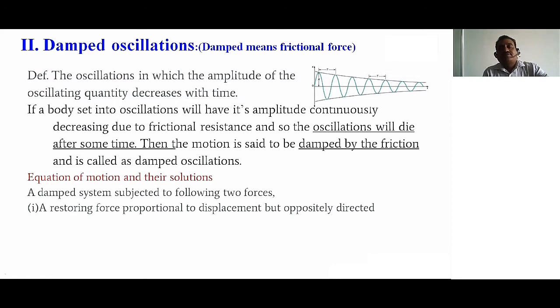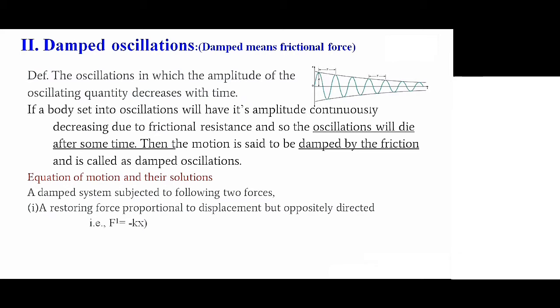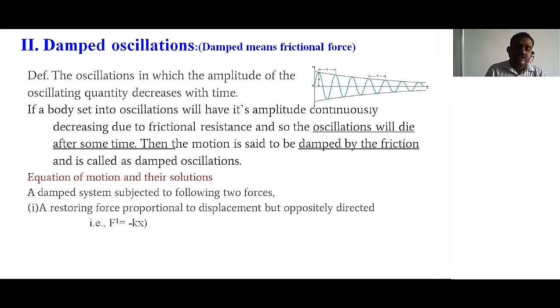The restoring force is proportional to the displacement and opposite to it according to Hooke's law. We discussed this in the simple oscillator. So F' is equal to minus Kx. What is K? The elastic constant. F and x are opposite to each other, that is the negative sign.